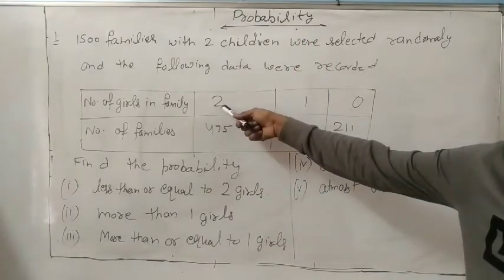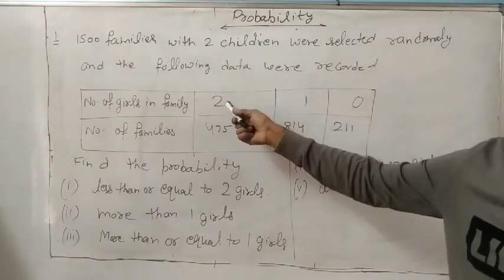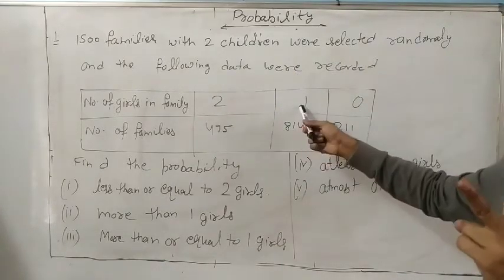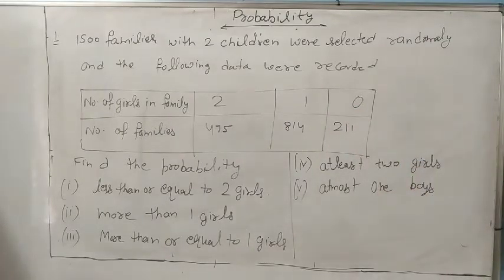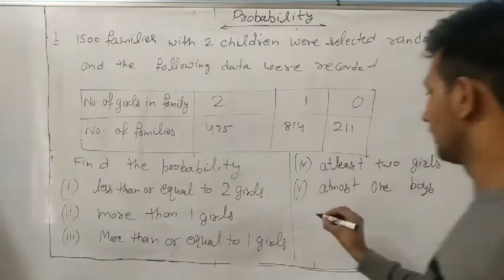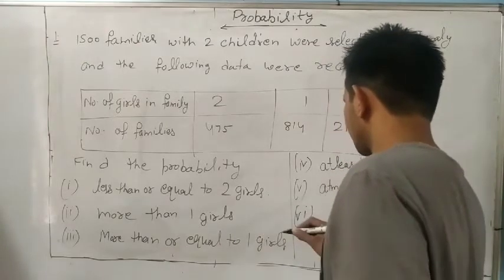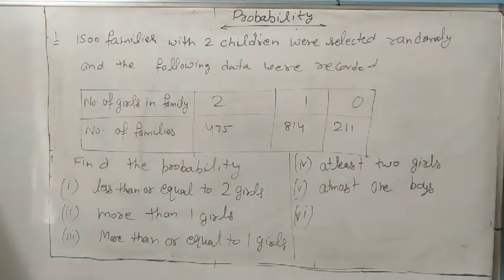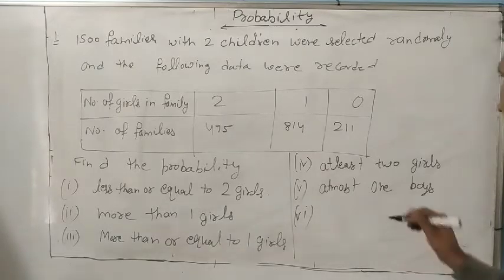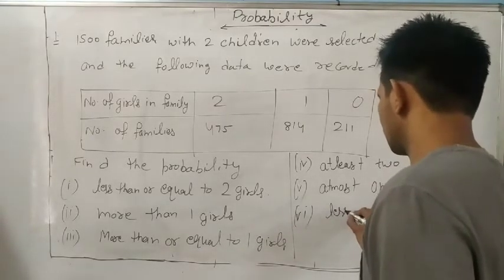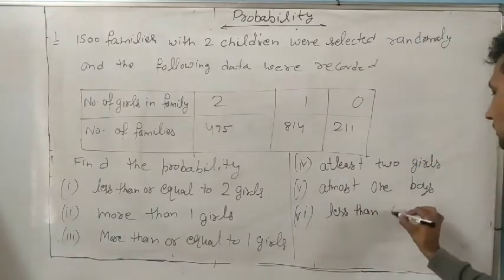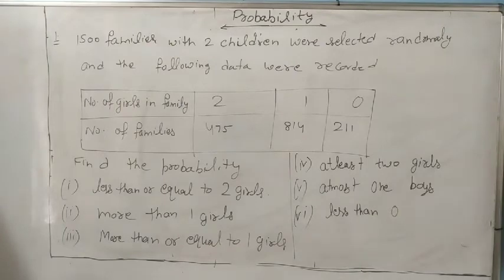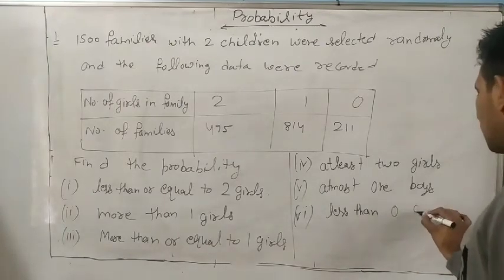If both are girls, it means 2 children, so here are 0 boys. If 1 girl, so 1 boy. If 0 girls, it means both are boys. Understand? So solve yourself. And 6 is find the probability of less than 0 girls.